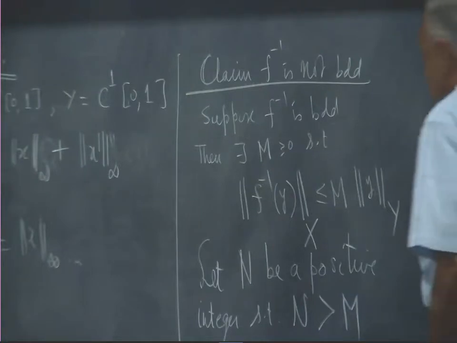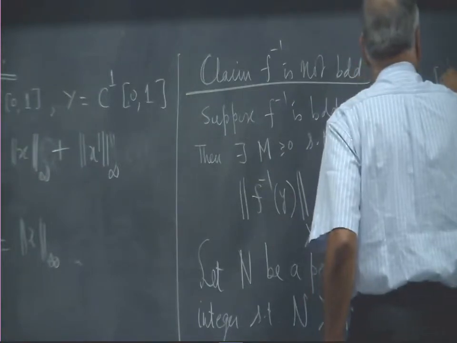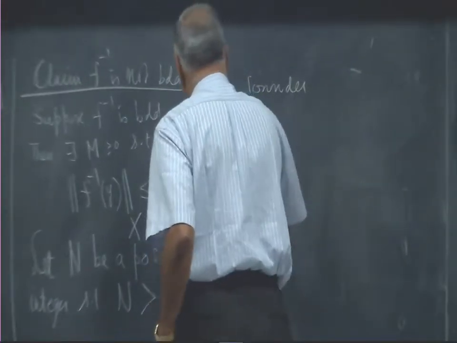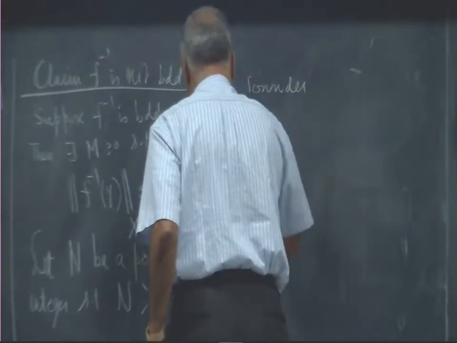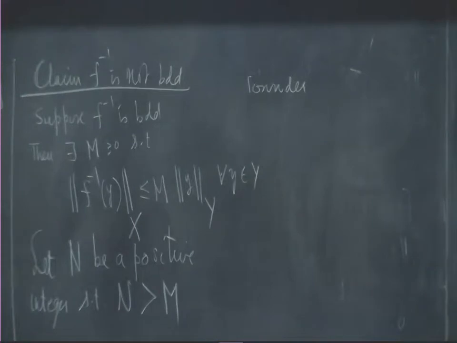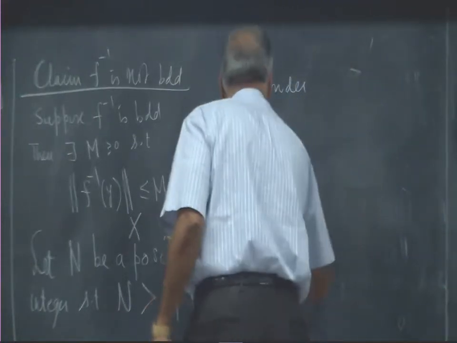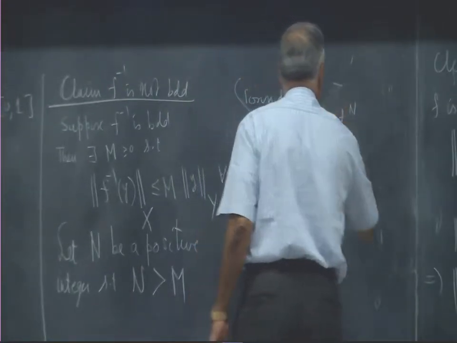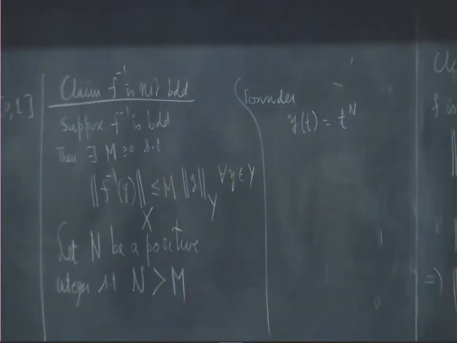Okay. So now consider, this is for every y in capital Y. Now consider this function y of t equal to t to the power of n. Does it belong to capital Y? What is capital Y?